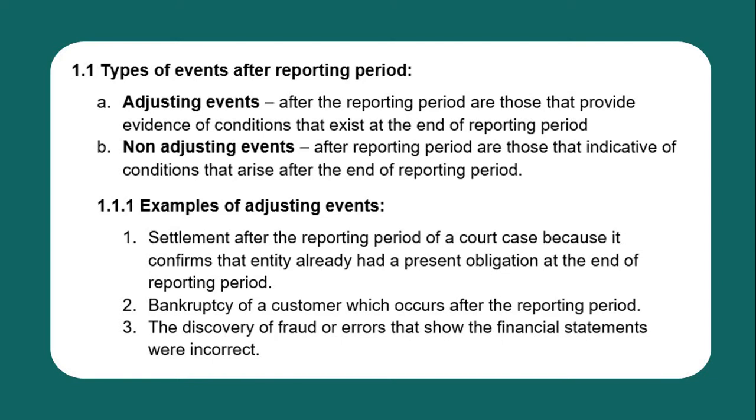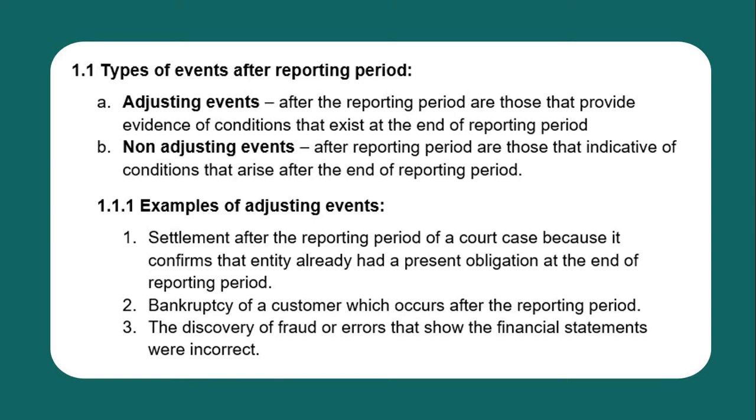Even though the event only happened after the end of the period, the conditions of that event already existed at the end of the reporting period.